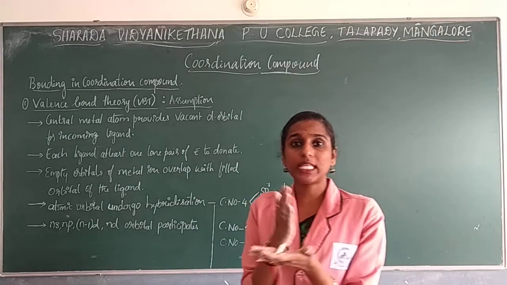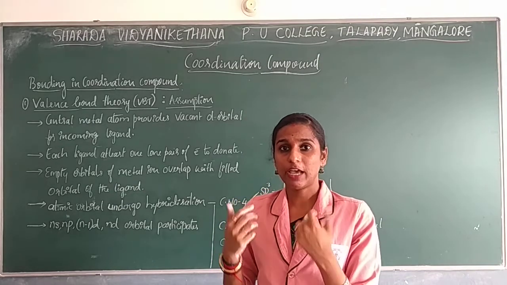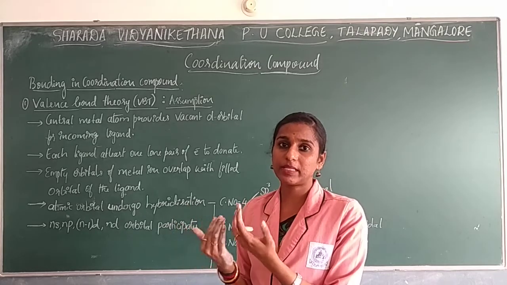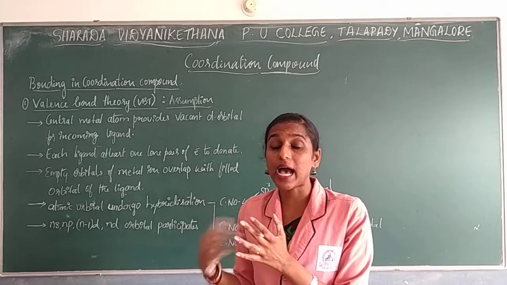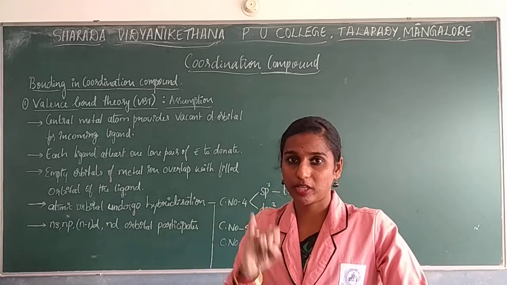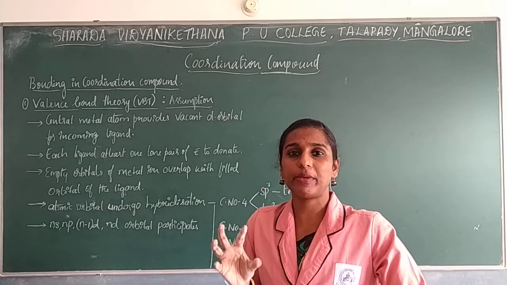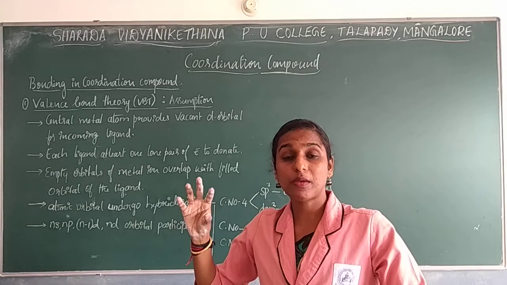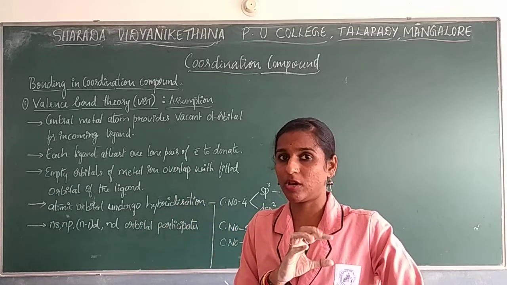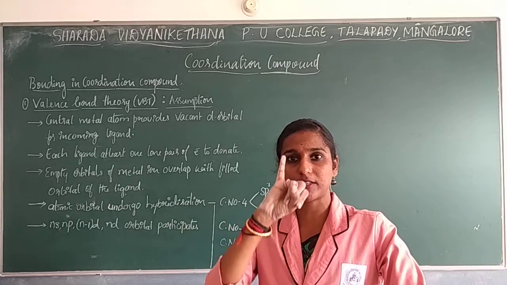The third drawback concerns the magnetic property: whether the complex ion or compound is paramagnetic or diamagnetic, in the sense of whether it is attracted towards a magnetic field or slightly repelled by it. That concept was not explained by Werner. The first drawback is that he couldn't explain why only certain elements, taken from the d-block, are considered the central metal ion. Why only the d-block elements? He did not give that explanation.